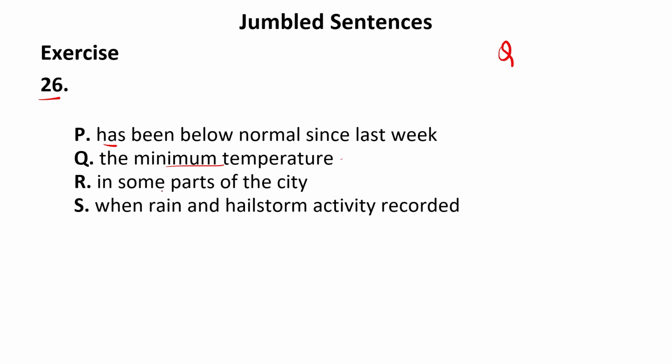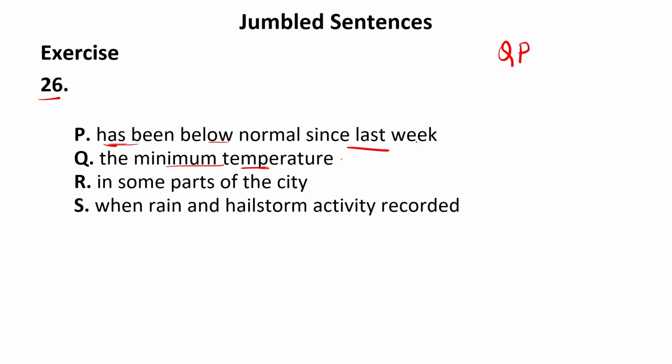The minimum temperature in some parts of the city when rain and hailstorm activity recorded has been below normal since last week. Now if we look at the sentence, the temperature is to be measured and when measured, it has been below normal since last week. So after Q, P can come because there is a direct connection between both of these sentences.